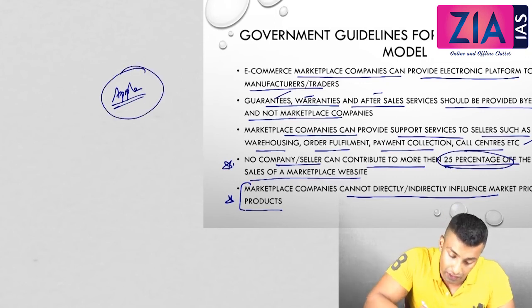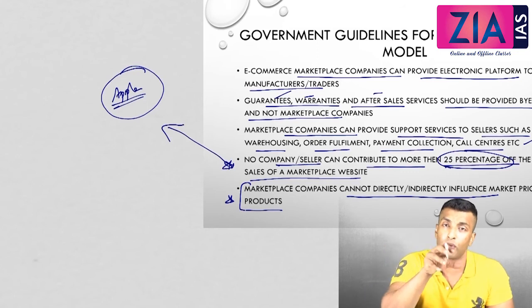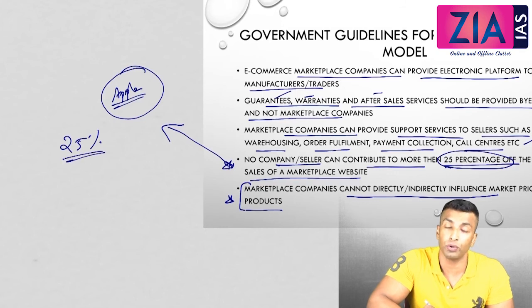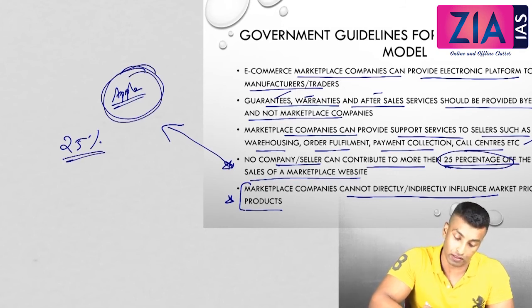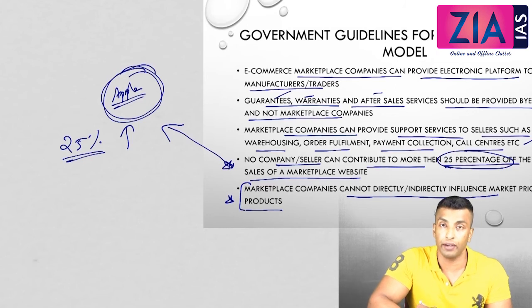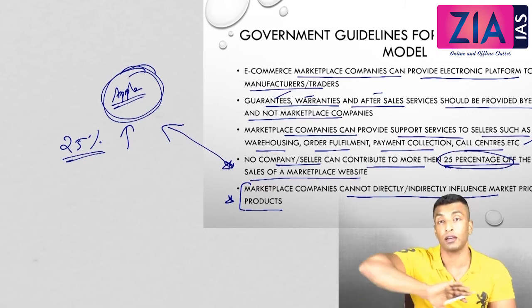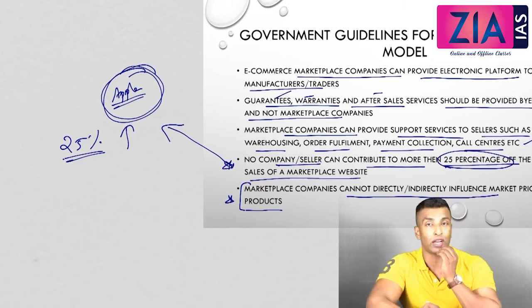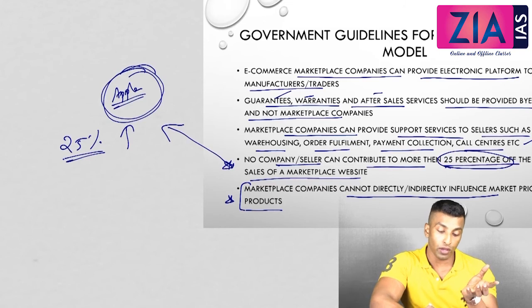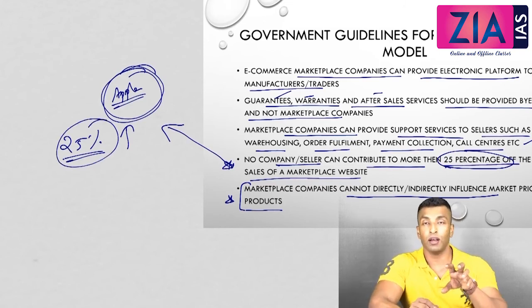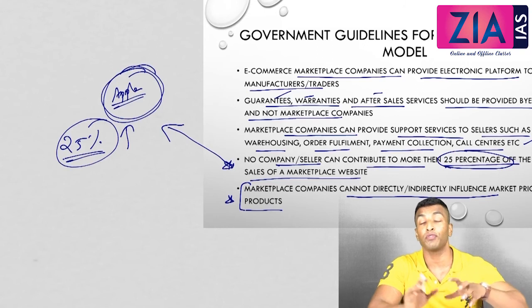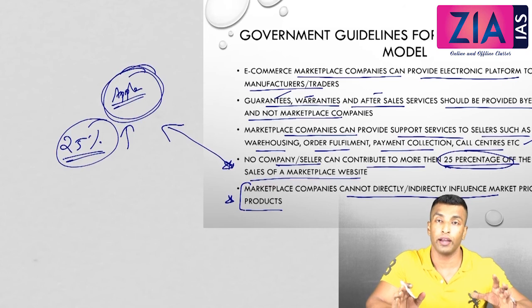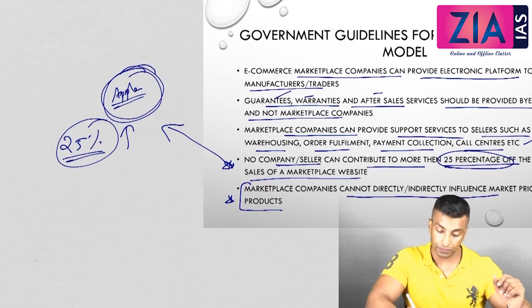So I hope you understood. What is the advantage of this provision? If you need to put more and more products of Apple, it should not cross 25% of the total. So if you need to increase this in number, in volume, in trade, you have to increase the others also. Otherwise it will be more than 25%, which is not allowed. So if you need to have more of this product, you have to have a lot of other products also. That is giving a lot of scope for the local industries and artisans.